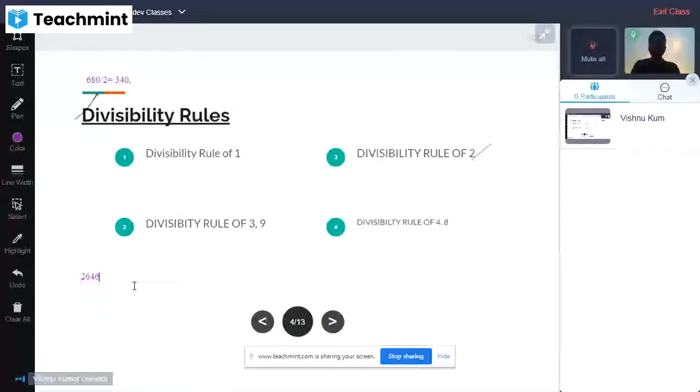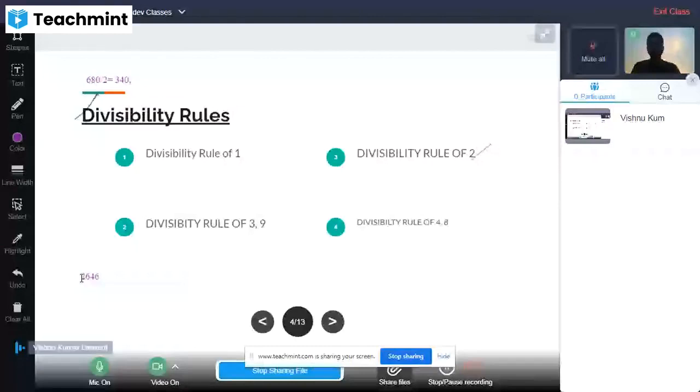To check the divisibility of 3, we have to calculate the digital sum of these digits.